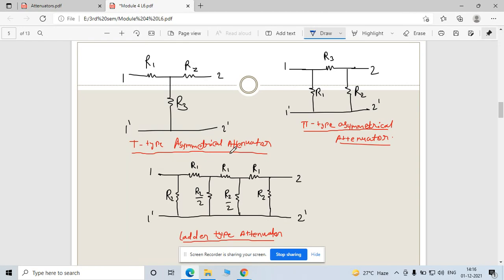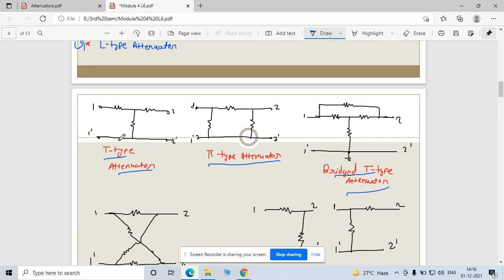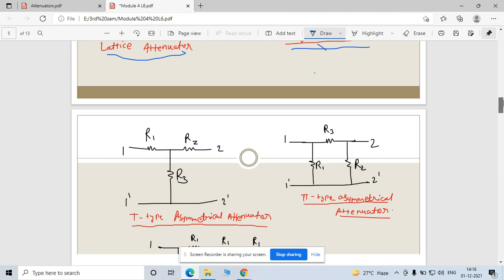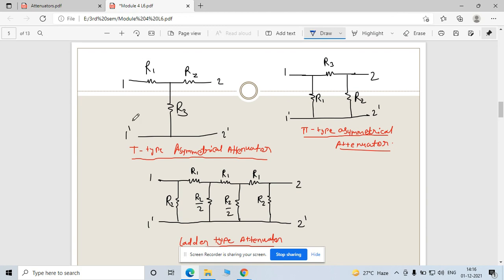Now this is the T type of asymmetrical attenuator. See, this first T type is a symmetrical network. This is for the symmetrical network, and we will see the condition for the symmetrical network. And this is for your asymmetrical network. Asymmetrical means the symmetrical condition is not satisfied.